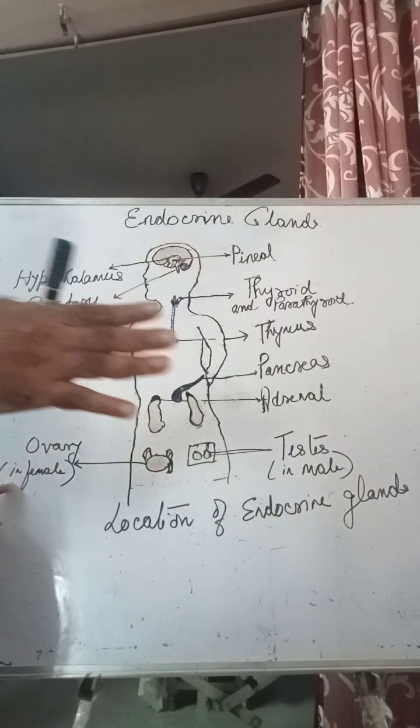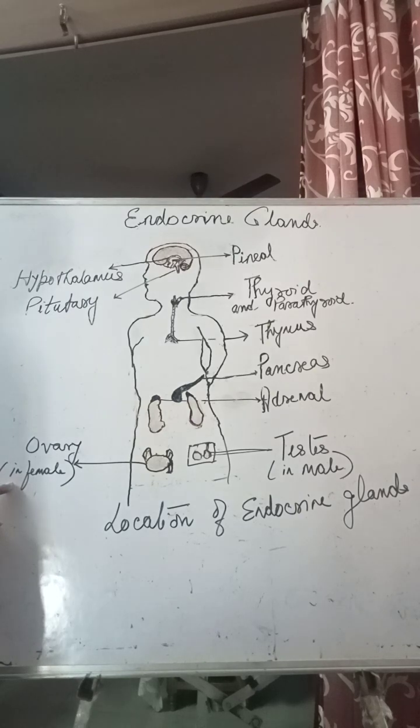So this is the stimulating hormone, gonadotropin releasing hormone GnRH, which is stimulating the release of gonadotropins. Hence, the gonadotropins are stimulating the functions of the gonads.